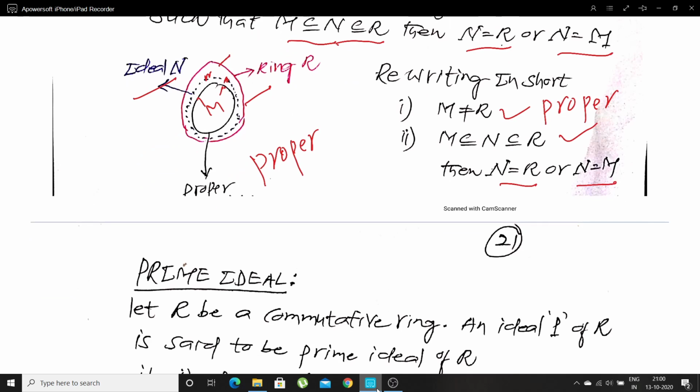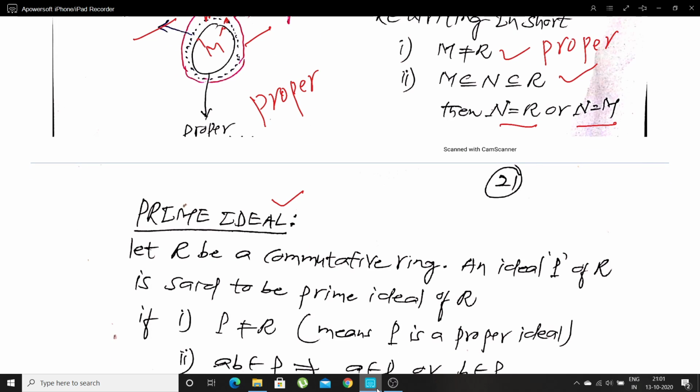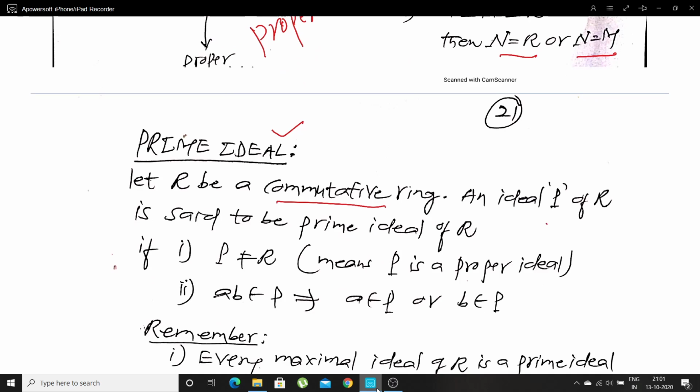One more concept, that is prime ideal. To define a prime ideal, again we need an ideal. Let me define the concept of prime ideal. Let R be a commutative ring. An ideal P, I will denote it by the capital letter P, of ring R is said to be a prime ideal of ring R if it satisfies two conditions. The first condition is P is not equal to R.